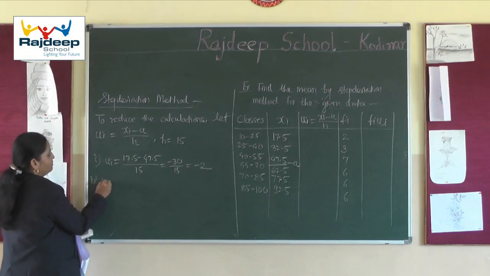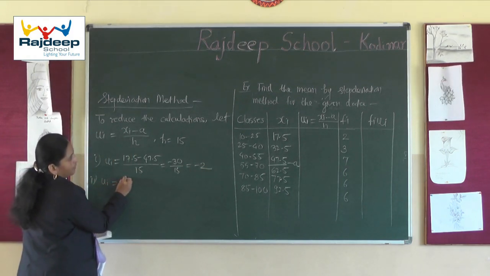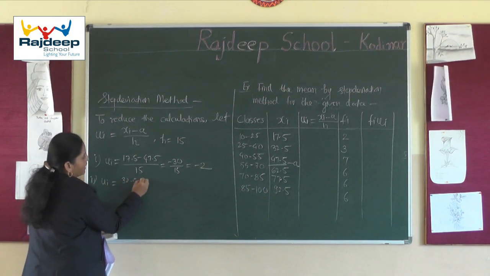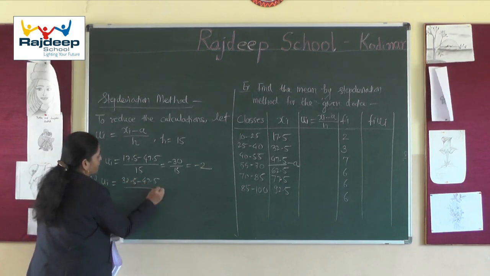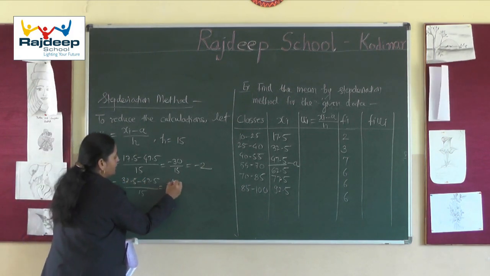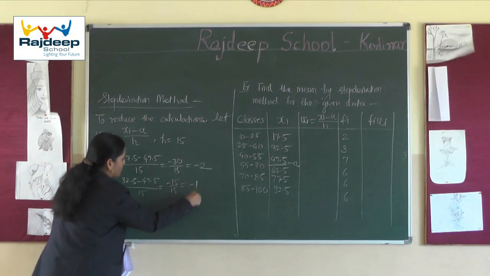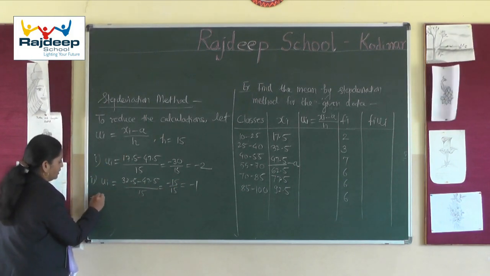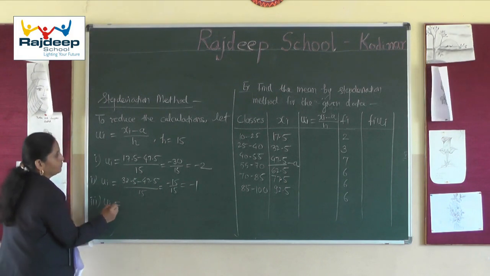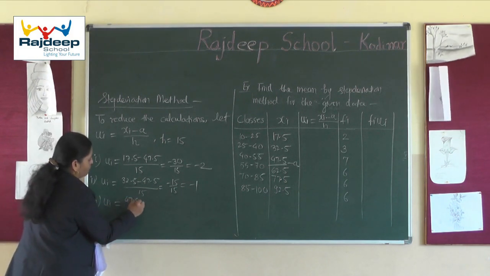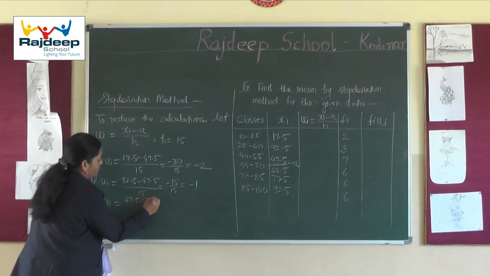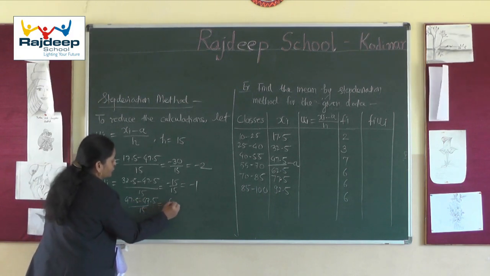For the second value, ui will be 32.5 minus 47.5, which is minus 15 divided by 15, that is minus 1. Third, ui is equal to 47.5 minus 47.5 divided by 15, that is 0.